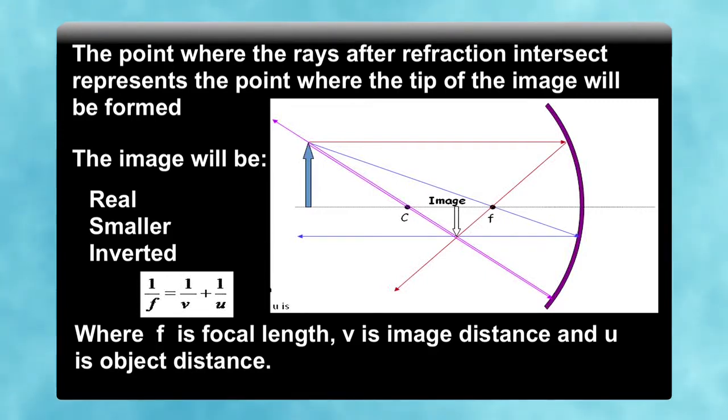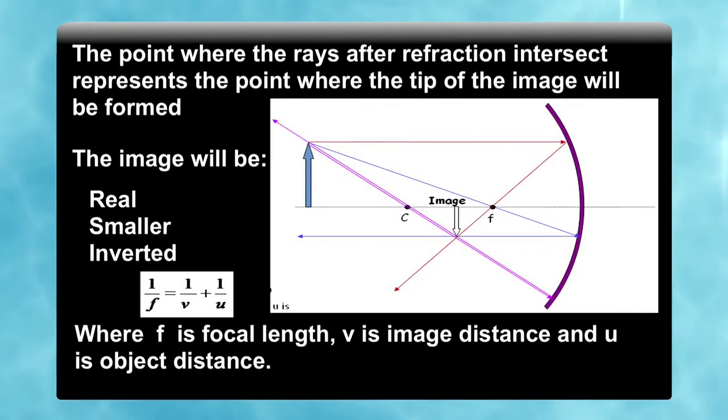Now, we will ask why it happens so. At the point of reflection again, it obeys the laws of reflection. When you draw a normal, you will find that i is equal to r. When these rays intersect, we will find the image. So, you are saying that an erect object has an inverted image in the case of a concave mirror. So, the image will be real, smaller than the object and inverted.